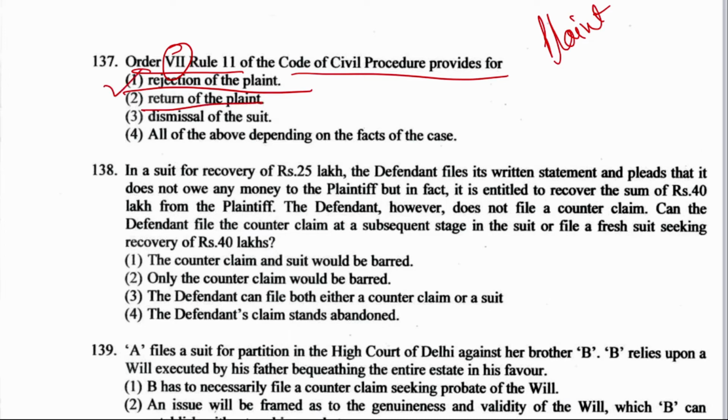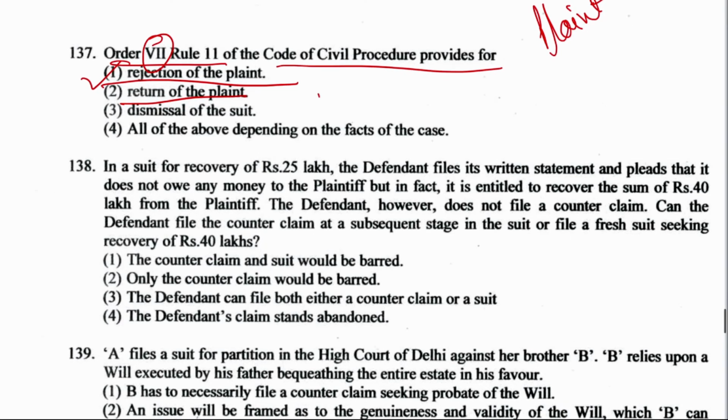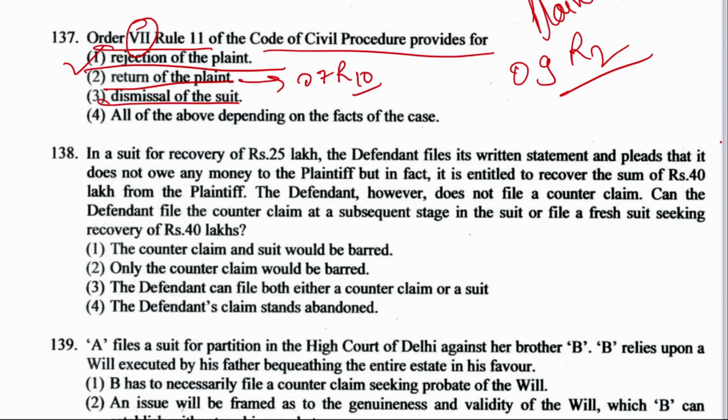And where is the return of plaint mentioned? It is mentioned under the same Order 7, Rule 10. There return of plaint is mentioned, and dismissal of suit is not mentioned under Order 7. It is mentioned under Order 9, Rule 2, dismissal of suit. Okay, now the next question, question number 138.